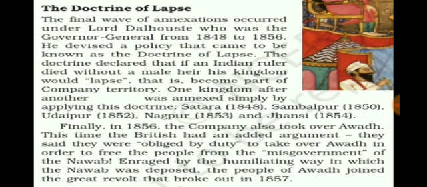Under this doctrine, any Indian king who didn't have a natural male heir had to give away his territory to the Britishers. With this policy, the company took control over Satara, Sambalpur, Udaipur and Jhansi. Jhansi, as you all know, is famous for its brave queen, Rani Lakshmi Bai. She was the widow of Raja Gangadhar Rao. Jhansi was also annexed by the Britishers. Such incidents led to the revolt of 1857.